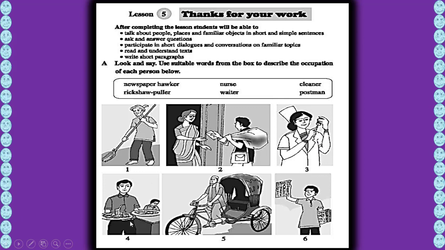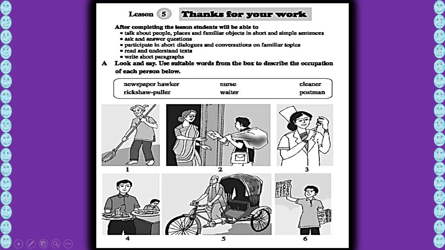Number 4, he's the waiter. You see that 2 plates of foods is serving to the person who has ordered him. Yeah. And number 5, he's rickshaw puller.